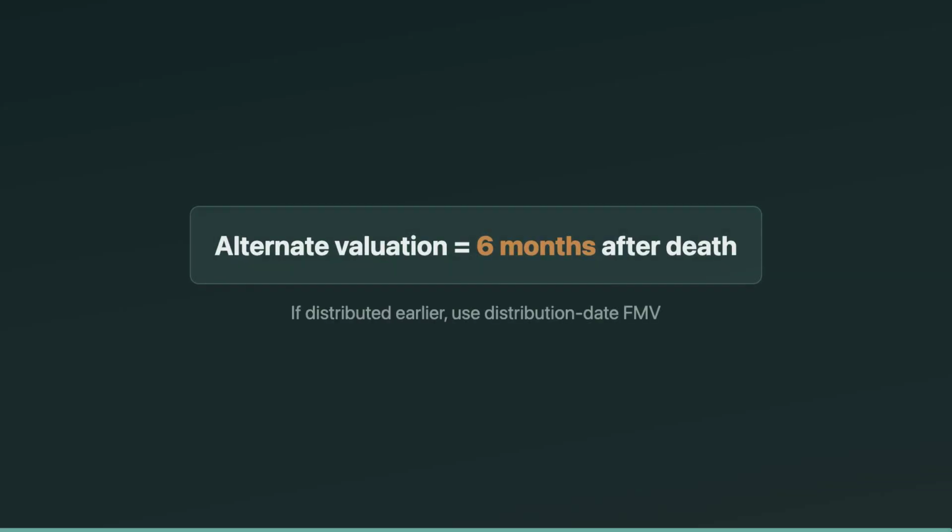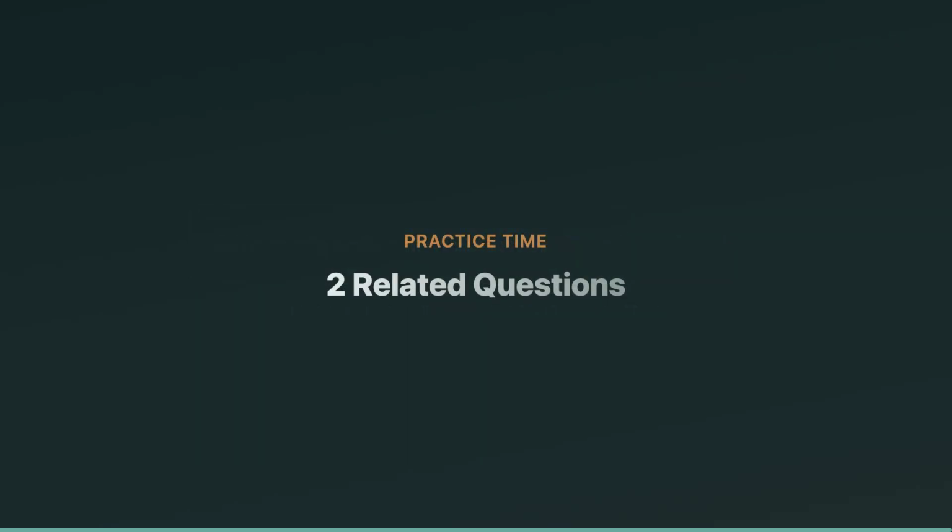Here's the exam-friendly way to remember alternate valuation. It's not a free choice. It's an election tied to Form 706, and it must reduce both the gross estate value and the estate tax. Then apply the timing rule. Distributed before the 6-month mark means you use FMV on the distribution date, not the 6-month value. That timing detail is a classic EA exam twist.